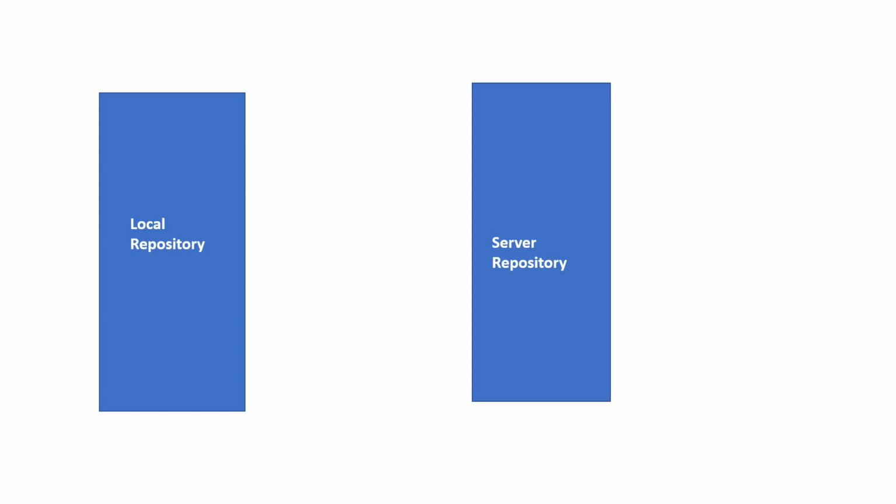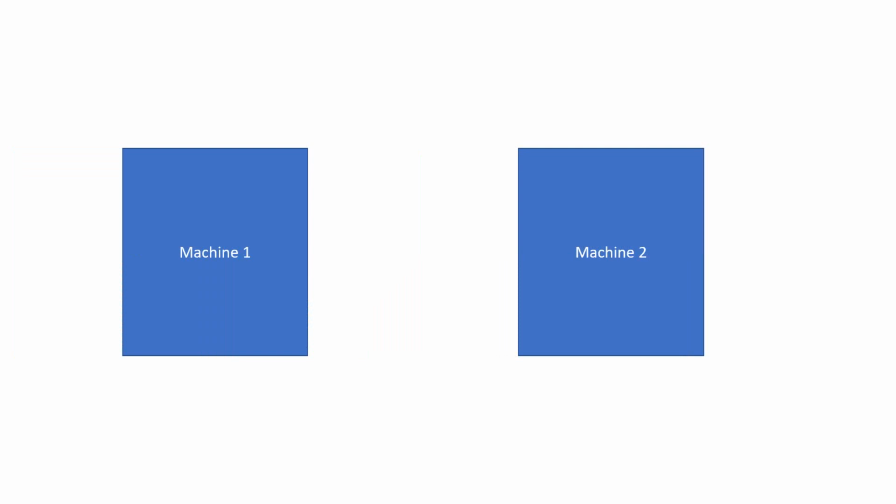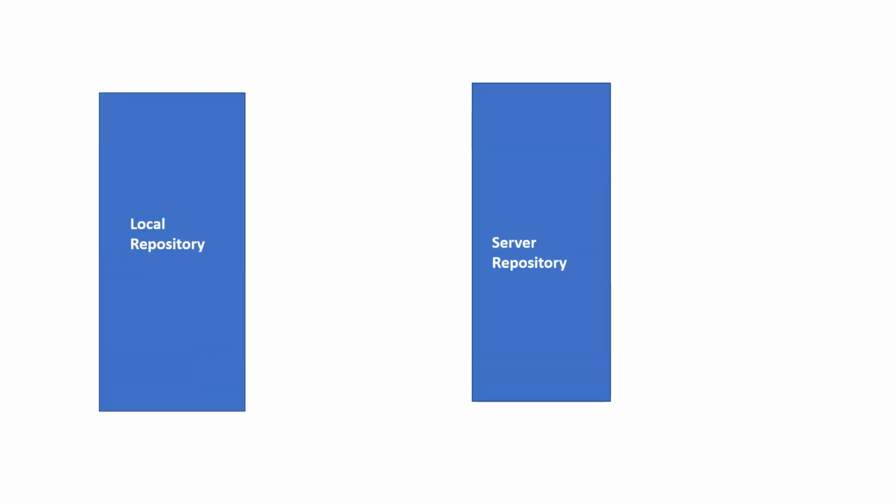That makes life very much easier, because there is no need to travel between machine 1, machine 2, machine 3, right? If machine 1 has completed, it will send to the server repository. Similarly machine 2, machine 3, as well as machine 4. That means people have no need to depend upon each other. They will communicate only with the server repository. If anybody wants the latest code, they just have to pull the code from the server repository and start working on it. That makes life easier for everybody, and it is easier to maintain as well.